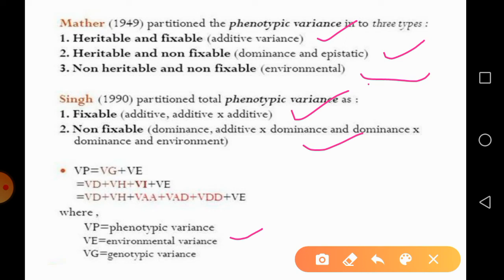Therefore, the equation is like Vd plus Va plus Vi plus Ve. Again, this Vi component is classified into three: additive into additive action, additive into dominance and dominance into dominance. So the equation is Vd plus Va plus Vaa plus Vad plus Vdd plus Ve. Okay.